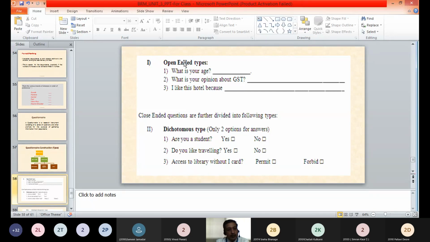For example, here in this first example, we can say what is your age? Space is provided. What is your opinion about GST? Space is provided. Then third question, I like this hotel because, some space is provided. So that means the respondent is free to describe his opinion in his own words. So that is a type of open-ended question types.